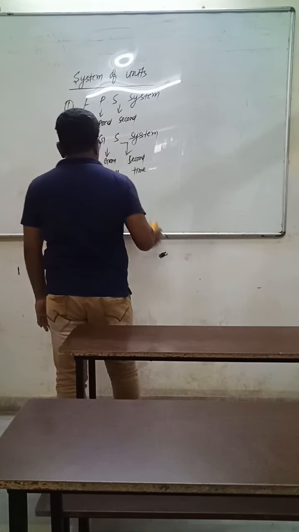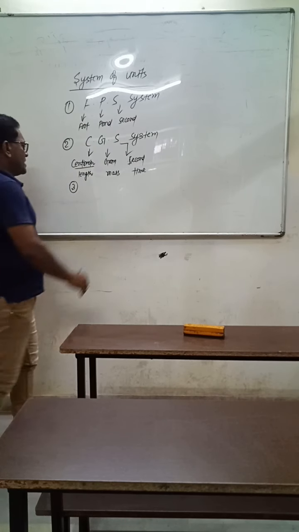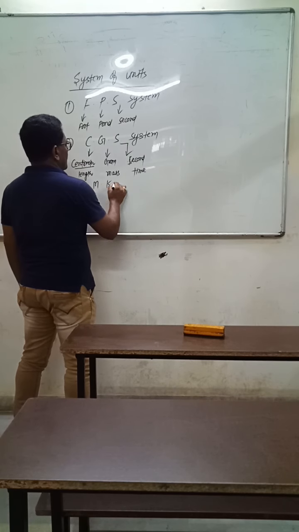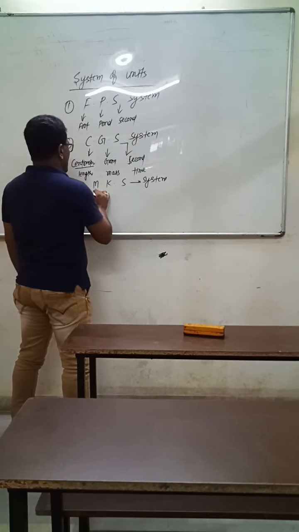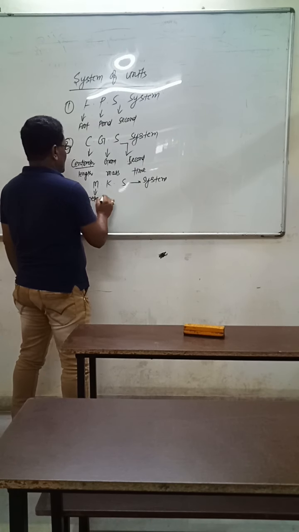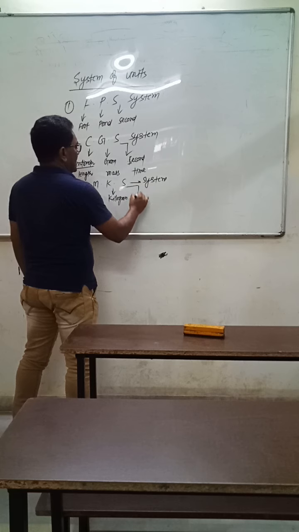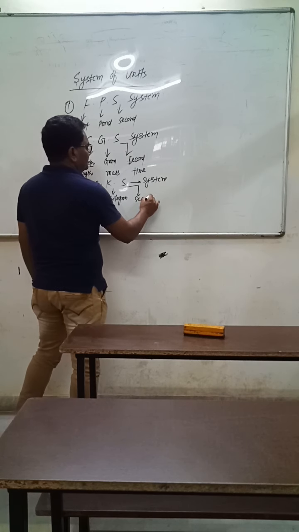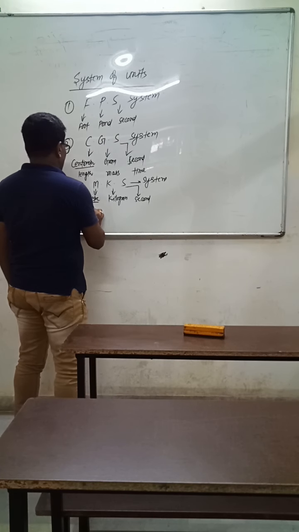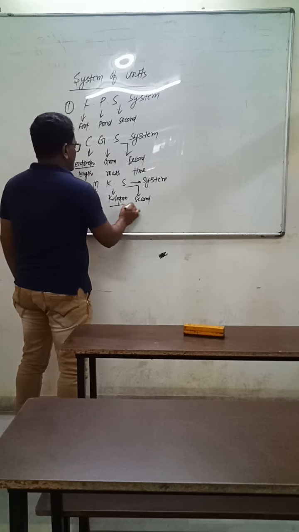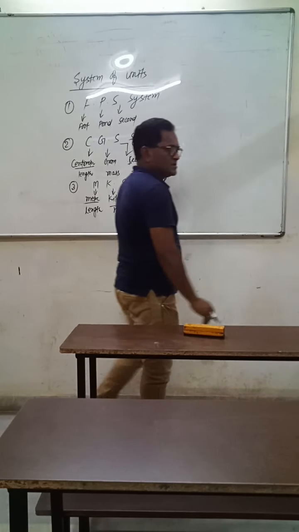Then another system came, and that system is called the MKS system of unit. M for meter, K for kilogram, and S for second. The unit of length is meter, the unit of mass is kilogram, and the unit of time is second.